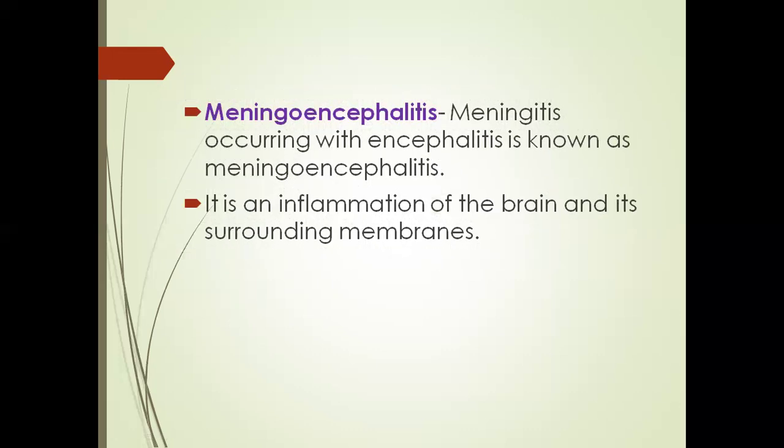Next, meningoencephalitis. What is meant by meningoencephalitis? Meningoencephalitis means meningitis with encephalitis. What is meant by meningitis? Meningitis means inflammation of the meninges. Meningitis occurring with encephalitis is known as meningoencephalitis. There is inflammation of the brain and its surrounding membranes. That is called meningoencephalitis.